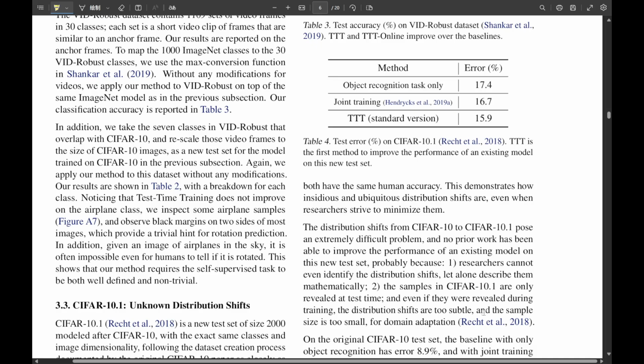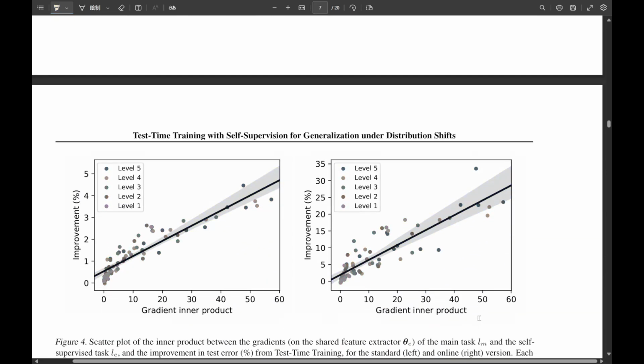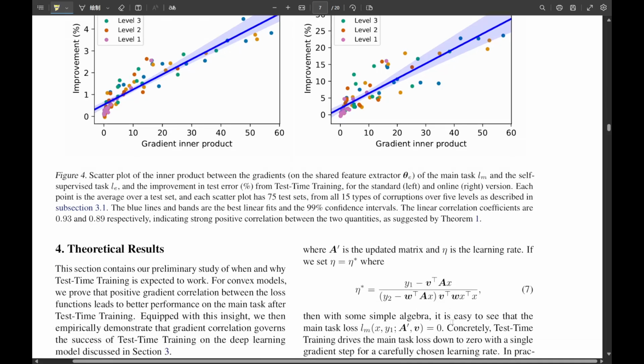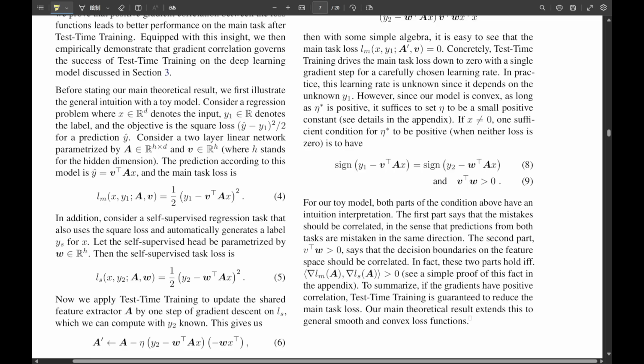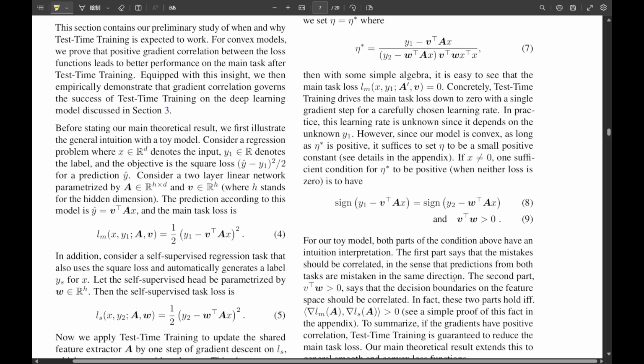Basically, it means that the adjustments the model needs to make for the main task, like classifying the object, should be somewhat aligned with the adjustments needed for the self-supervised task, like predicting rotation. If fixing an error in rotation prediction naturally pushes the model's parameters in a direction that also helps fix the classification error, then optimizing the self-supervised task at test time will inherently benefit the main task.